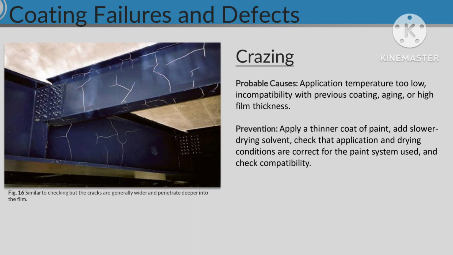Creasing. Probable causes, application temperature too low, incompatibility with previous coating, aging, or high film thickness. Prevention, apply a thinner coat of paint, add slower drying solvent, check that application and drying conditions are correct for the paint system used, and check compatibility.